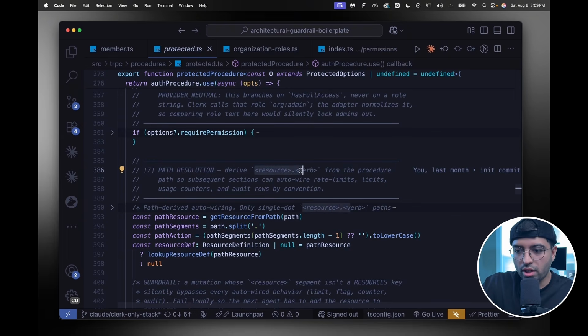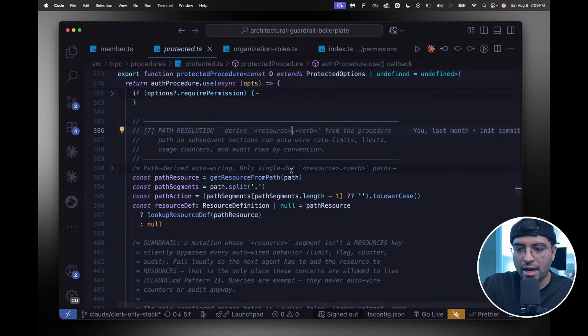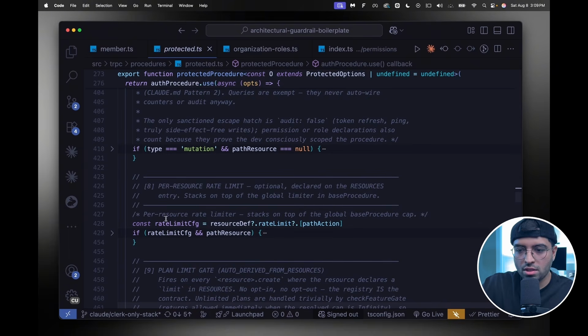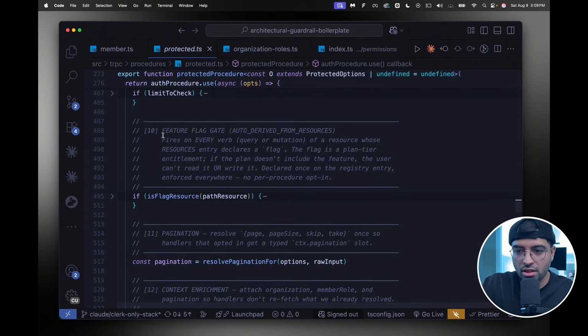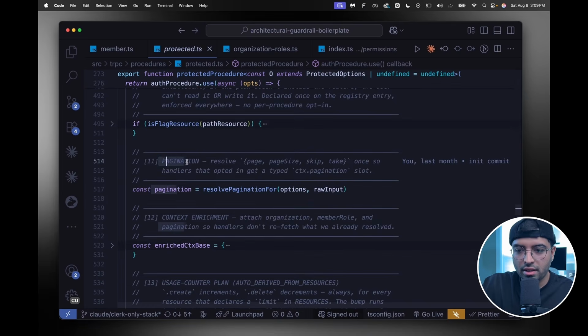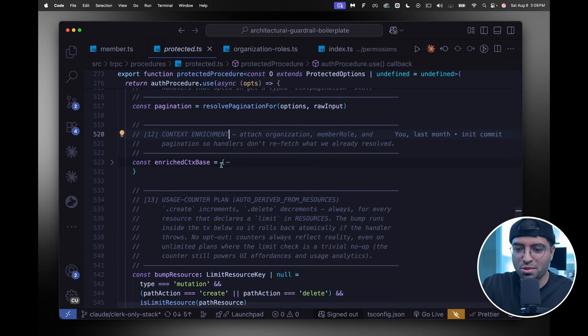That means what exact resource are they trying to access? Then what's next? Per resource rate limiting, plan limit gates, feature flag gate, pagination, context enrichment, usage counter. This is a usage thing that just increments and decrements all of the customer's usage. So even whatever the user has consumed, that operation happens in here without you needing to think about it.